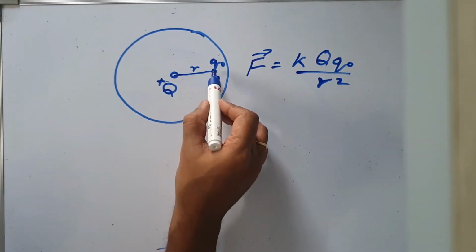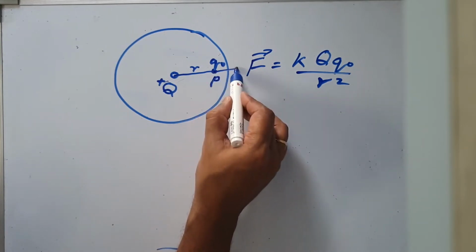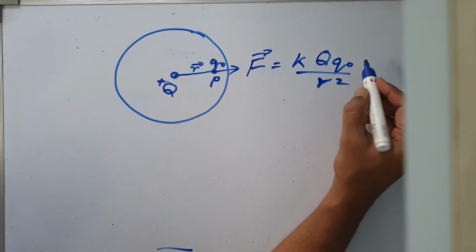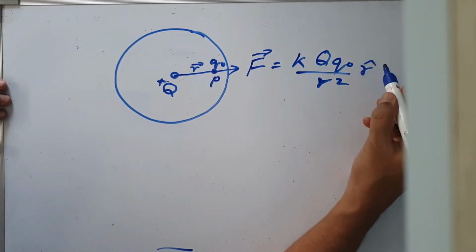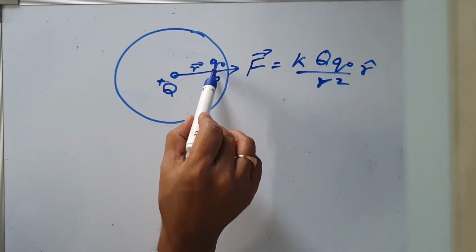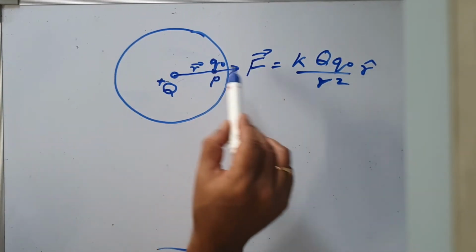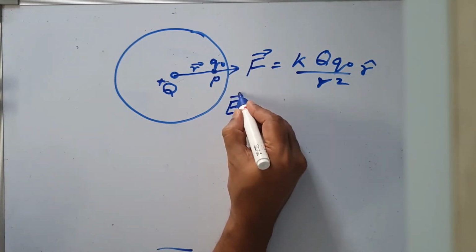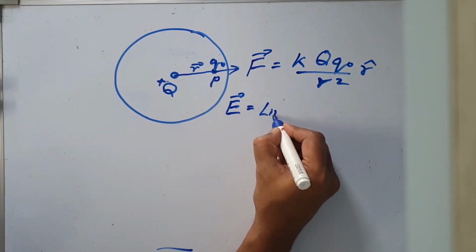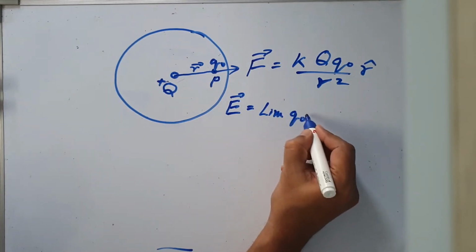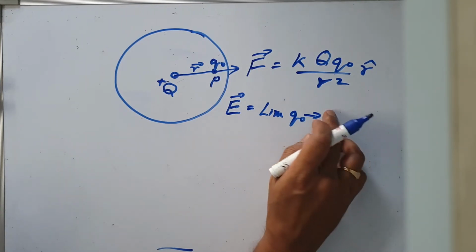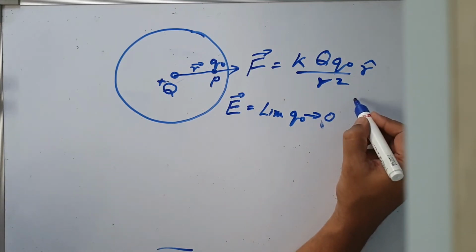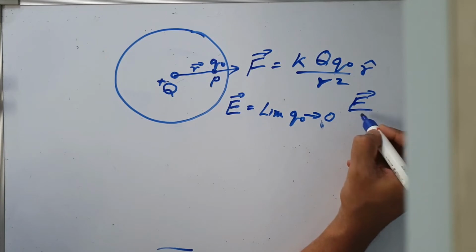What will be the direction of this force? Both being positive, it will be repulsive in nature, therefore force will be away, that means in the direction of vector r. I can write this with unit vector r cap. This is the force experienced by this positive test charge placed at this point. Now intensity of electric field at that point, E, is equal to limit q naught tends to 0, that means this small test charge has a very small magnitude, of F upon q naught.